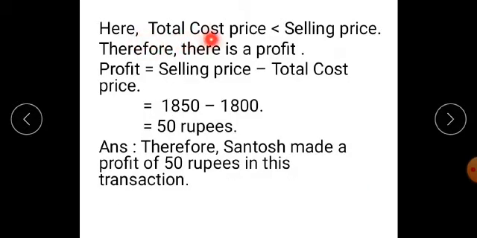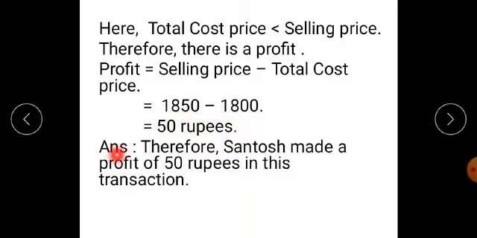Now students, total cost price is equal to 1800 rupees and selling price is equal to 1850 rupees. Therefore here total cost price is less than selling price. Therefore there is a profit. We know the formula to calculate profit. Profit is equal to selling price minus total cost price is equal to 1850 minus 1800 is equal to 50